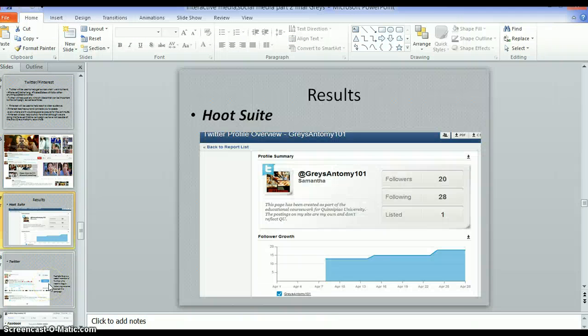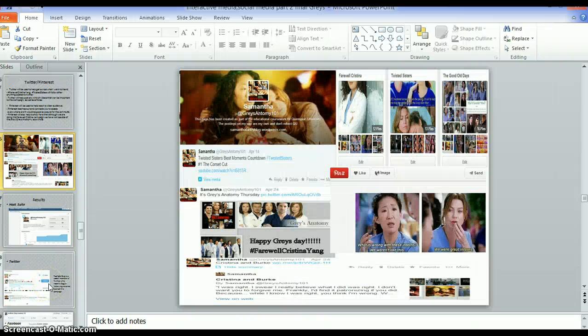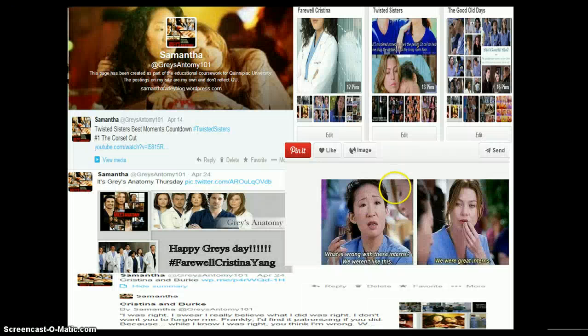And Pinterest was just used to remember that we did not forget about the show in general as a whole. Over here on the right hand side, I'll make it a little bit bigger, is my Pinterest, my Farewell Christina board, my Twisted Sisters, the good old days. Down here is another board that I pinned, What Is Wrong With Those Interns, and We Weren't Like This, and We Were Great Interns. And that is my platform so far.